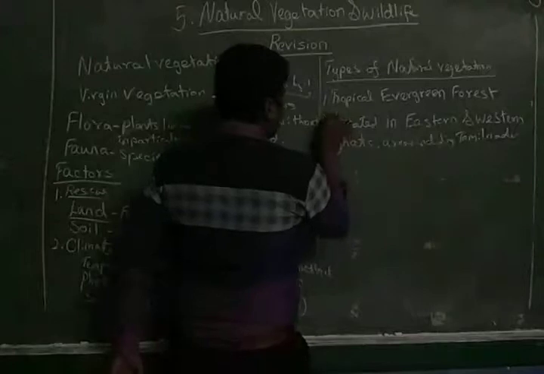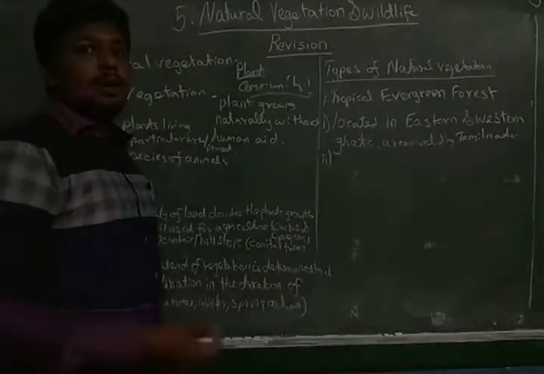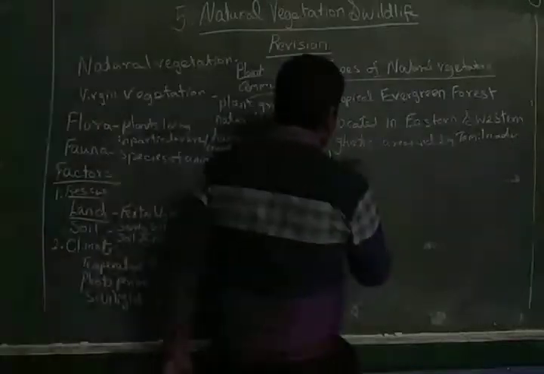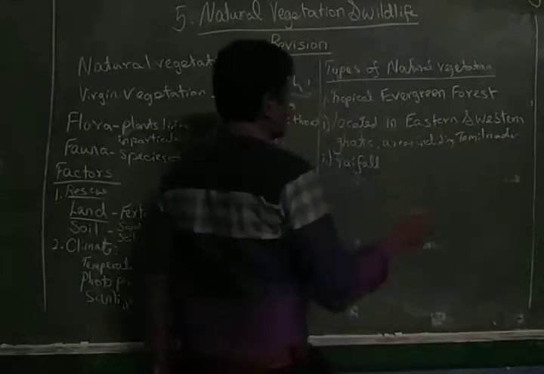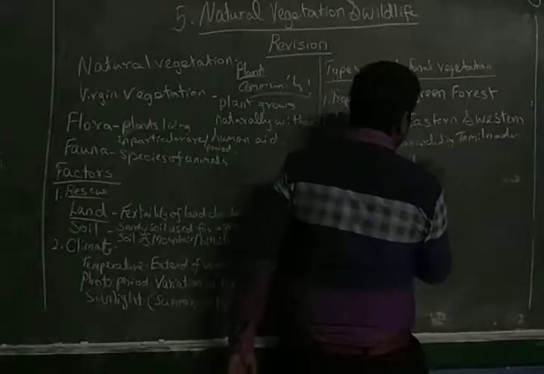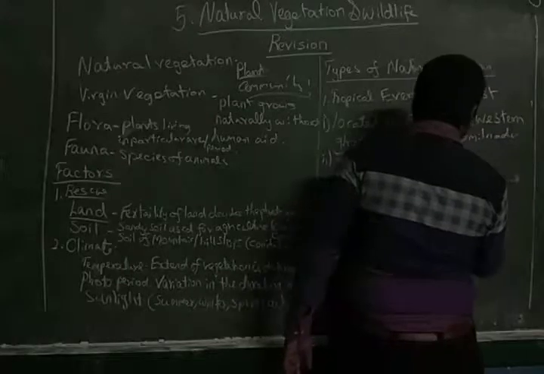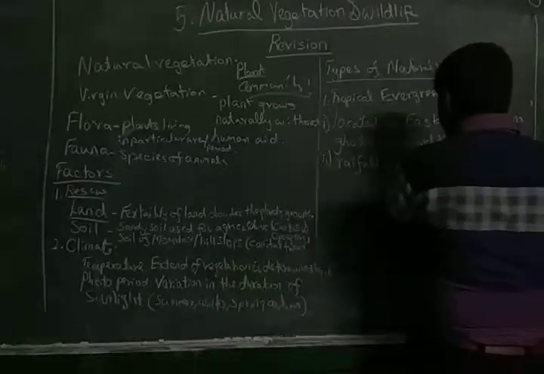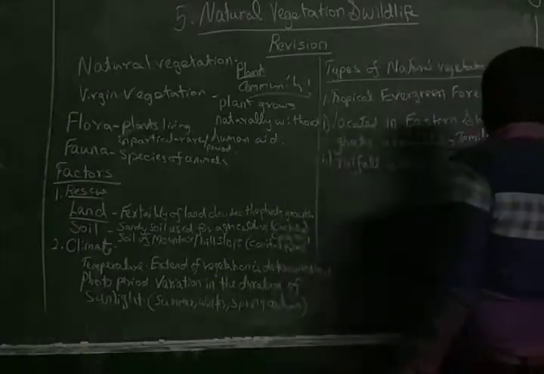The second point is the rainfall amount. Here the rainfall is about 200 centimeter.